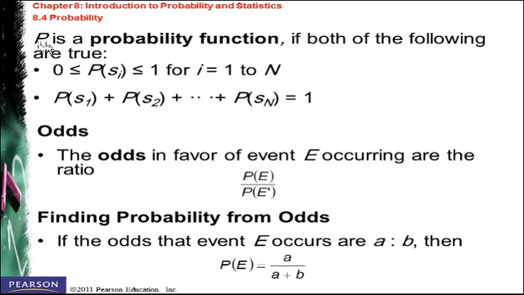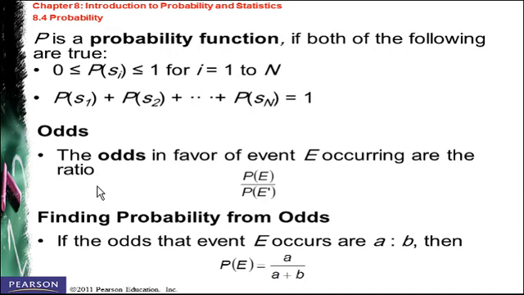P is a probability function. We can say that P is a probability function if both of the following points are satisfied. The first one, that the probability of S is going to be between 0 and 1, including 0 and 1, but not greater than 1 and not less than 0. The second point is about the summation of all probabilities in a sample space must be equal to 1. So these 2 points must be satisfied so that we can say it's a probability function.